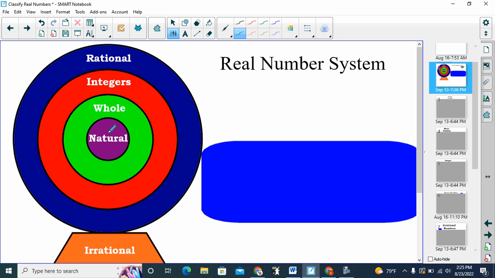Every single natural number, notice, is inside the whole number circle. So every natural number is a whole number, but there are some whole numbers that are not natural numbers, and so on. Every natural number and every whole number is an integer, but there are some integers that are neither whole numbers nor natural numbers, and so on. We also have something called irrational numbers down here at the bottom, and we'll talk about what each of these terms means here shortly.